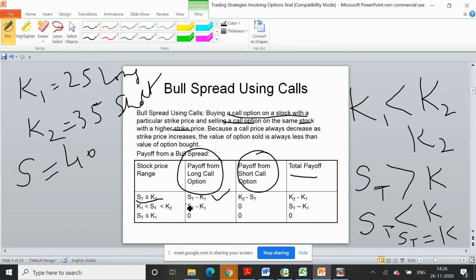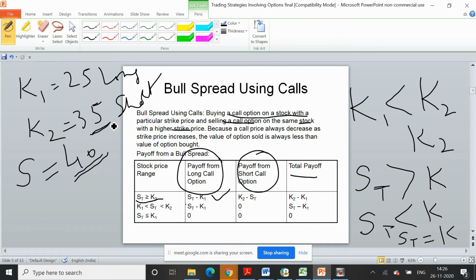And what will be the payoff from the short call? In case of the short call, this investor has sold the right to buy to someone else. So the other party will also exercise the option, because the spot price in the market is 40 and the exercise price of this short call is 35. So the option contract will be exercised.